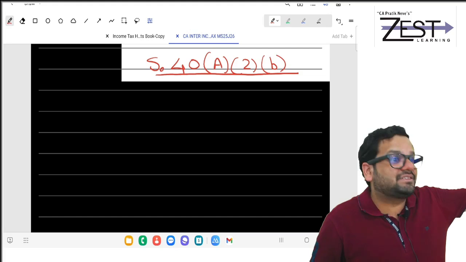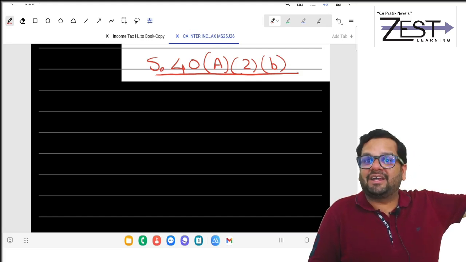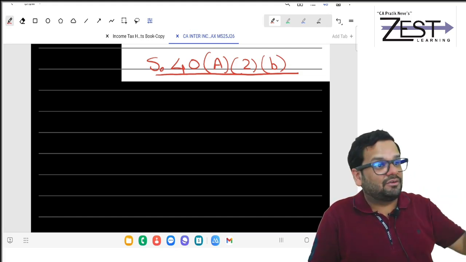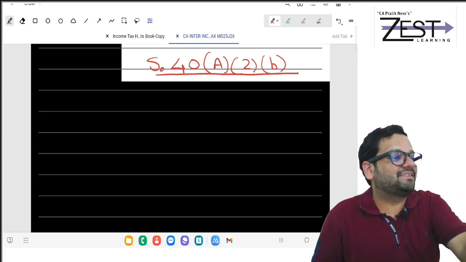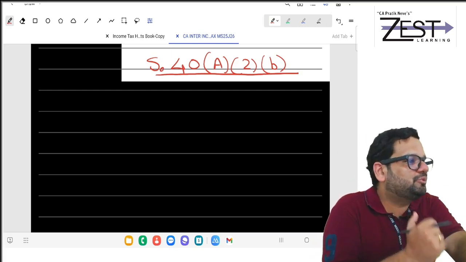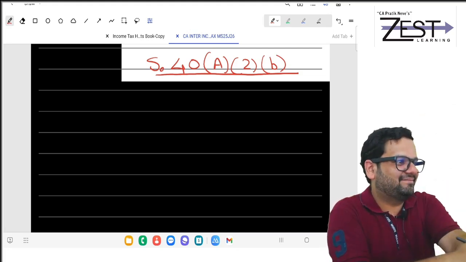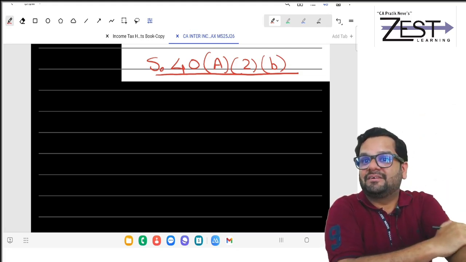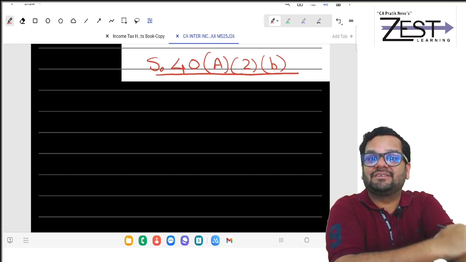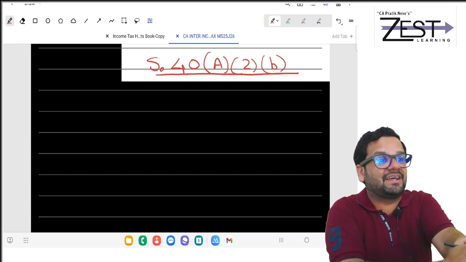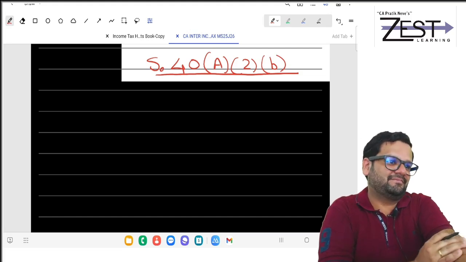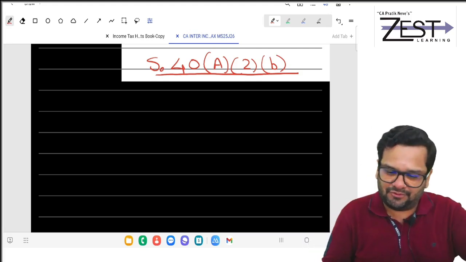He can invoke this section and he can say you have paid excessive. Now prove why you have not paid excessive. So if I am not able to prove, he will add back. And if he adds back, then my tax will increase along with interest, along with penalty. Whole problem. So that is 48(2)(b).